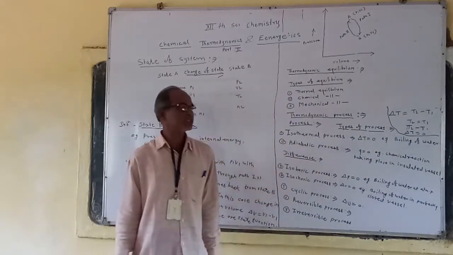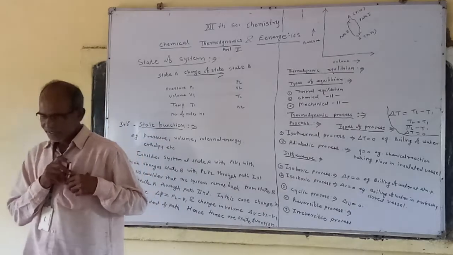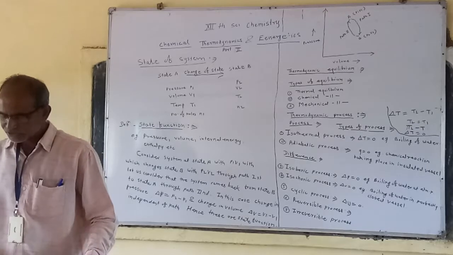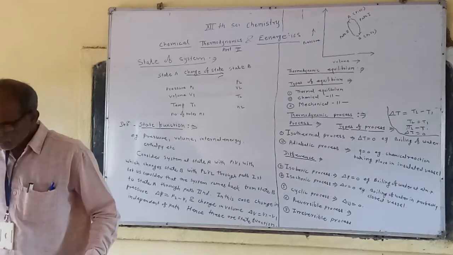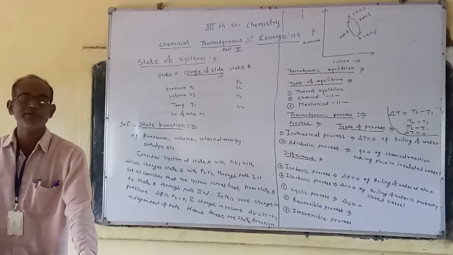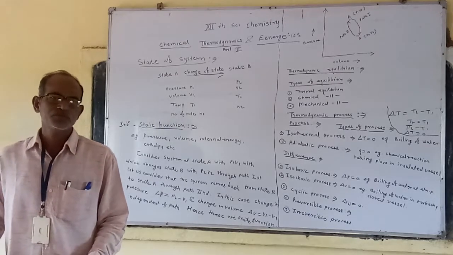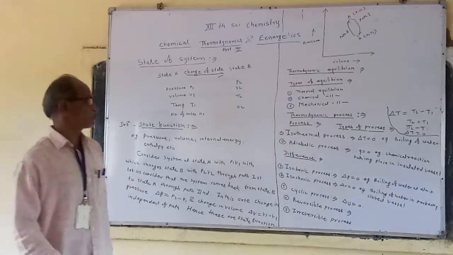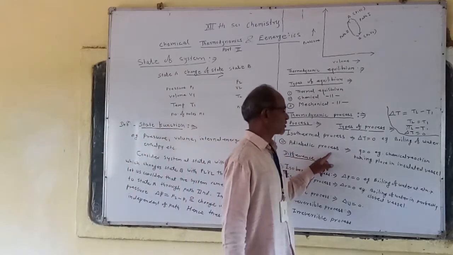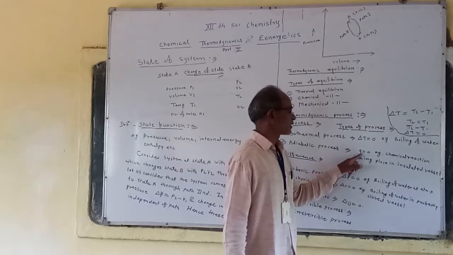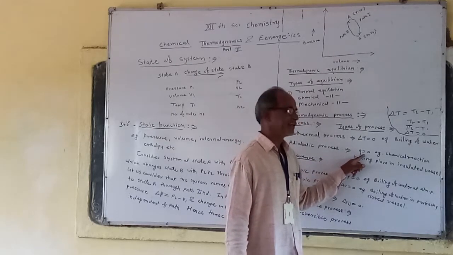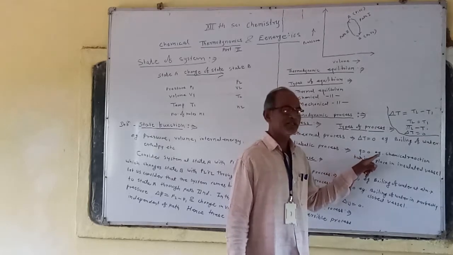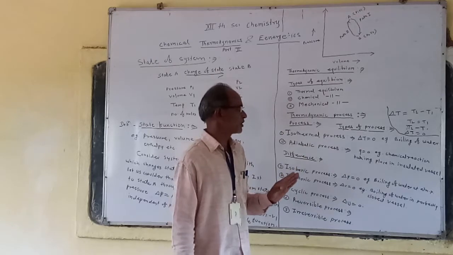Now the second type of process, the adiabatic process. This is a thermodynamic process in which the system does not exchange heat between the system and surroundings. There is no exchange of heat between the system and surroundings. Such a type of process is called an adiabatic process. Here Q is equal to 0. Q means heat absorbed or evolved by the system is equal to 0, that is, there is no exchange of heat between the system and surroundings.